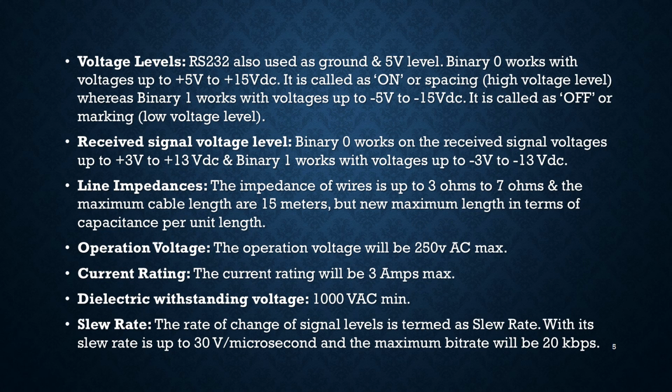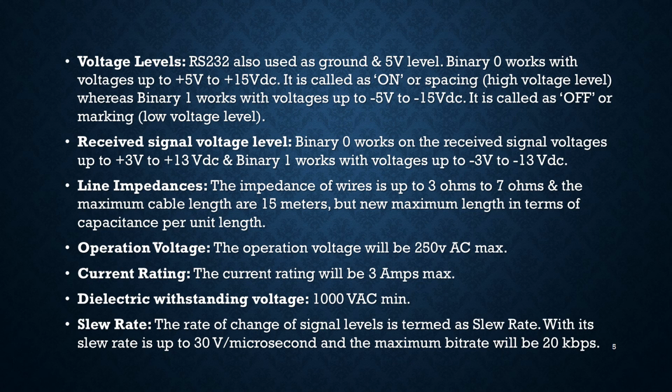Voltage levels, as far as RS-232 is considered, as I already mentioned, use ground and 5 volt levels. Binary 0 works with voltages from plus 5 volt to plus 15 volt, and it is called on, spacing, or high voltage level, whereas binary 1 works with voltages from minus 5 volt to minus 15 volt. In the standard it is defined as off, marking, or low voltage. So plus 5 to plus 15 volt and minus 5 to minus 15 volt are the two levels.